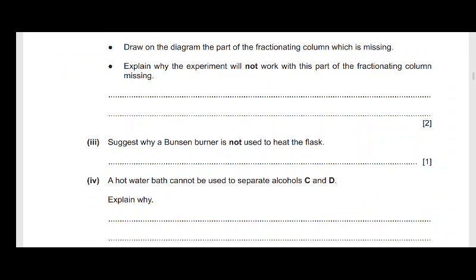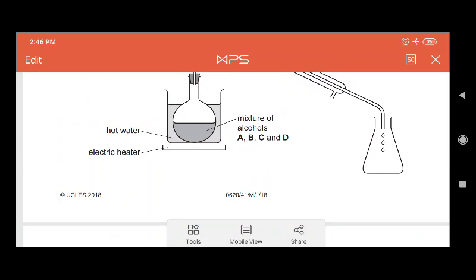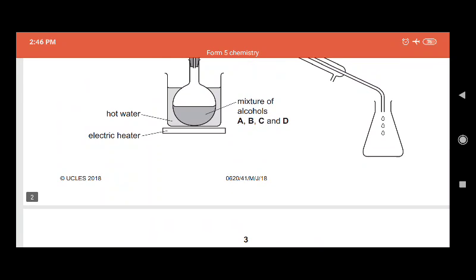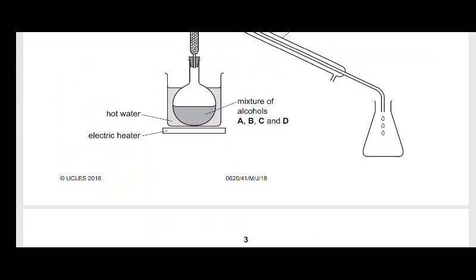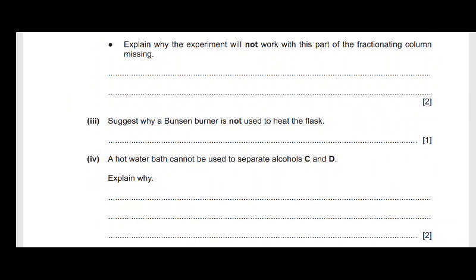Alright, suggest why a Bunsen burner is not used to heat the flask. Oh man, you want to put direct heat there? Do you want to break the glasses or something like that? No, please. And apparently, these alcohols are very flammable. Do you want to set a flame in there? No, you must be kidding me.